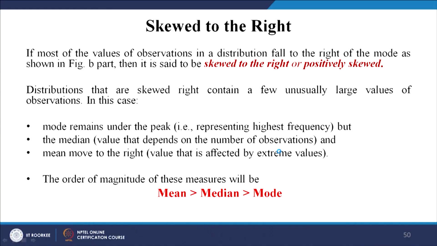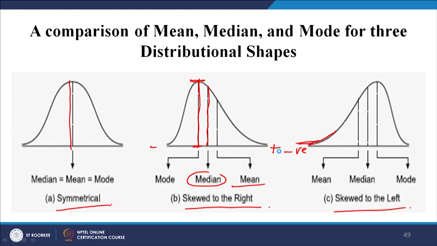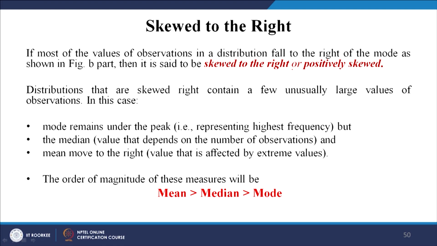Okay. Now, let us look, this is very important and you should be very clear because your data analysis gets affected by these things. If most of the values of observation in a distribution fall to the right of the mode, as shown in figure B, it is said to be skewed to the right or positively skewed. Distributions that are skewed right contain a few unusually large values of observations. In this case, what happens? Mode remains under the peak, obviously the highest frequency.